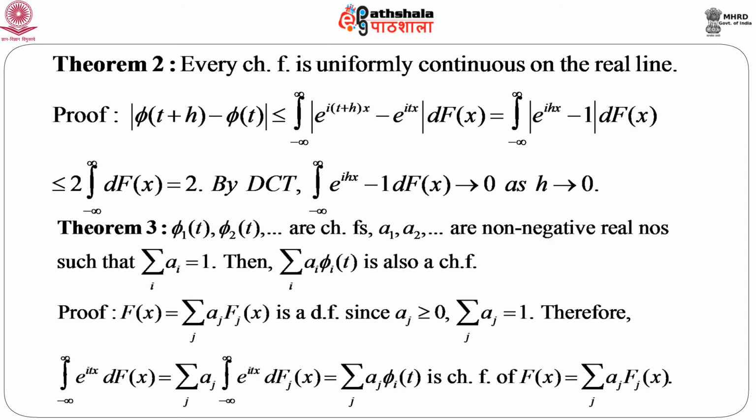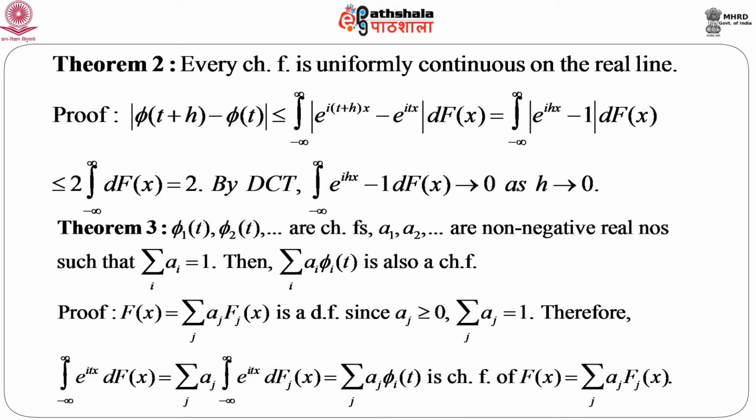The next theorem is, suppose phi 1(t), phi 2(t) and so on are characteristic functions, and a1, a2, etc. are non-negative real numbers such that the summation of a_i equals 1. Then the summation of a_i phi_i(t), summed over i, is also a characteristic function. That means a convex combination. So, when I say that the a_i's are non-negative real numbers and the summation of a_i equals 1, that means we are considering a convex combination of characteristic functions phi 1(t), phi 2(t) and so on. So, any convex combination of characteristic functions is also a characteristic function.